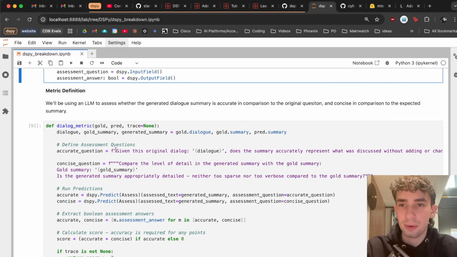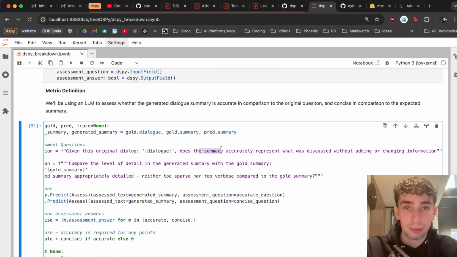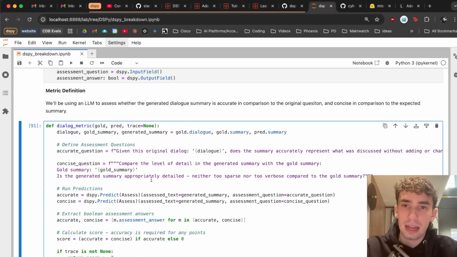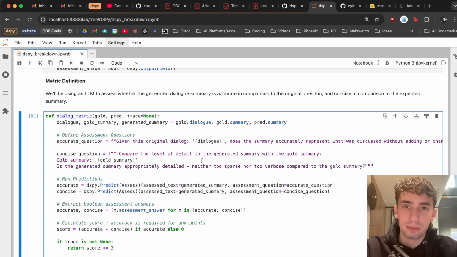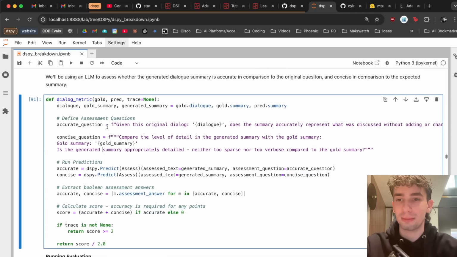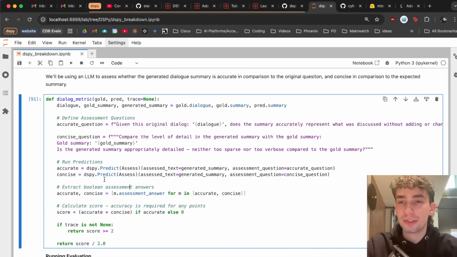You can see that with our prompt, we have, given this original dialogue, does this summary accurately represent what was discussed without adding or changing the information? And then we also have compare the level of detail in the generated summary with the gold summary. So you can see how we might be able to start to complicate our metrics by introducing additional programs that create and run our metrics, which we'll talk a little bit about later.